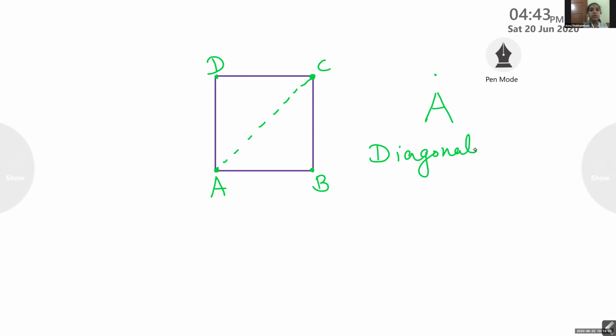Our topic started with sides, vertices and diagonal, right? Sides, did you understand what sides are? Vertices, did you understand? When you connect two adjacent vertices, what did you get?